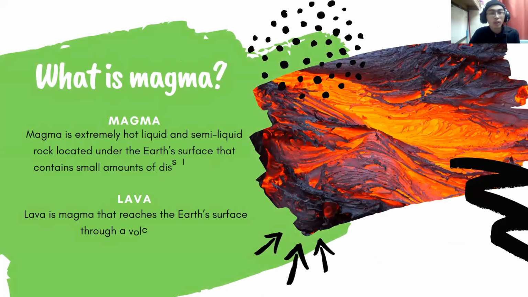Okay, let's continue. What is magma? Magma is extremely hot liquid and semi-liquid rock located under the Earth's surface that contains a small amount of dissolved gases. Lava, on the other hand, is magma that reaches the Earth's surface through a volcano vent.